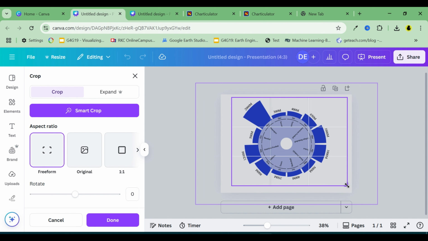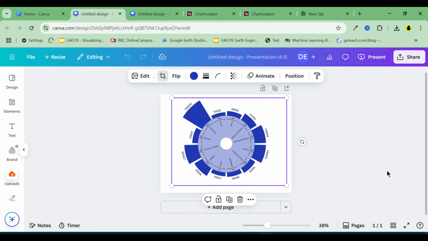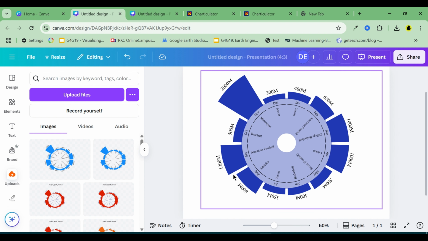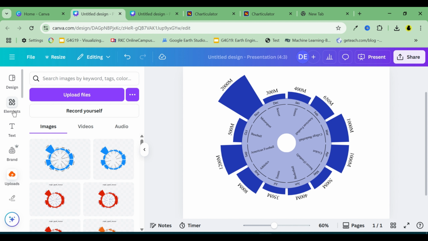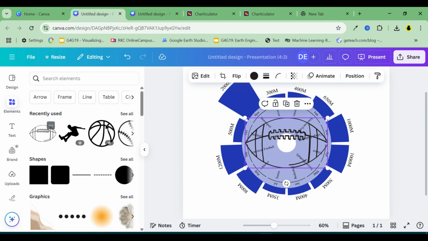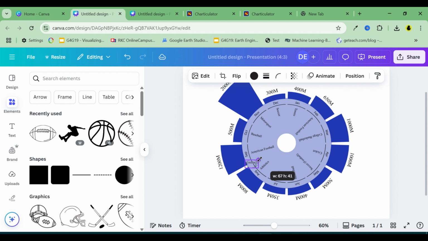Finally, let's decorate the chart by adding icons that represent each sport, along with outer bars for emphasis. To do this, go to Canva's Elements tab and search for appropriate sport icons. Set their color to white, adjust the size, and make sure they're uniform for a clean look. Once you've placed them, the chart is complete.